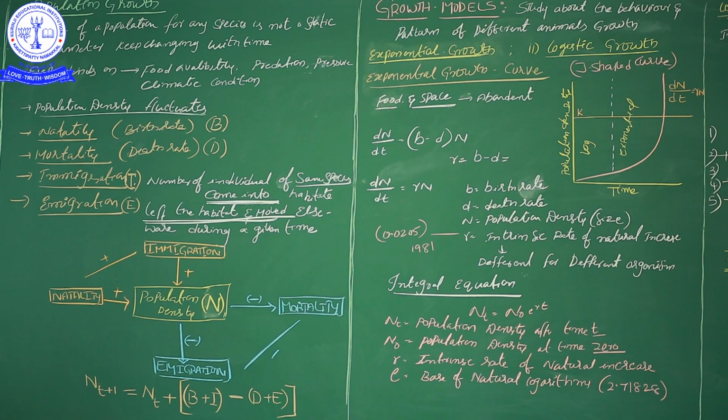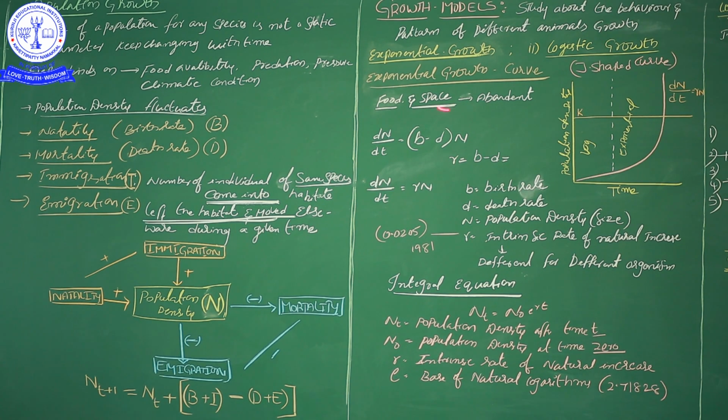r means the intrinsic rate of natural increase. How much the particular group of organisms increases depends upon natural influence.